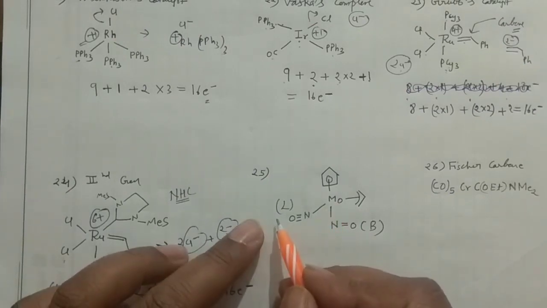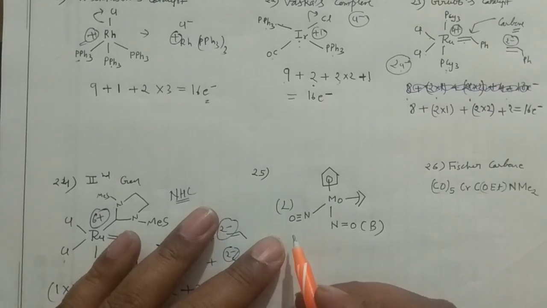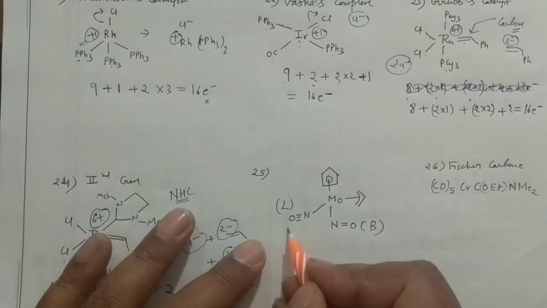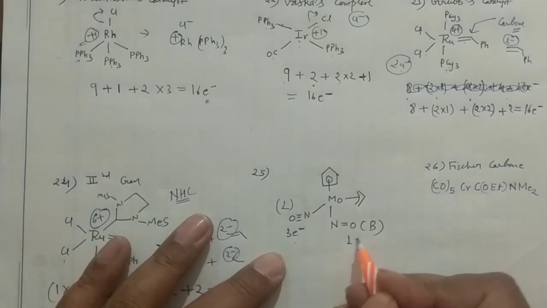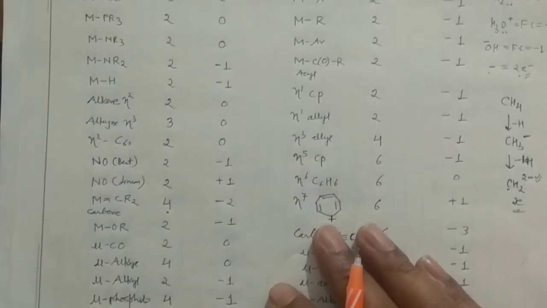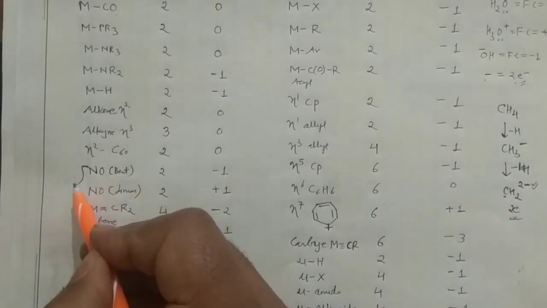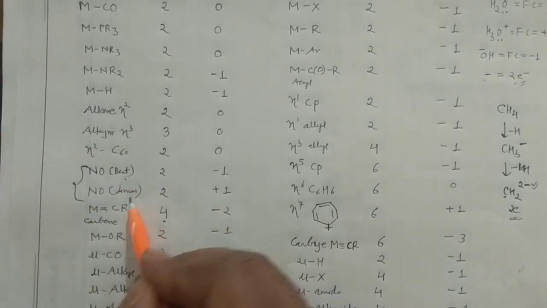So this would be the linear. When nitrosyl is linear, it will contribute electrons differently. When it is linear, it contributes 3 electrons. You should remember, okay? And when it is bent, it contributes 1 electron. This I have also given in my table. You see here in this table, NO bent and NO linear.